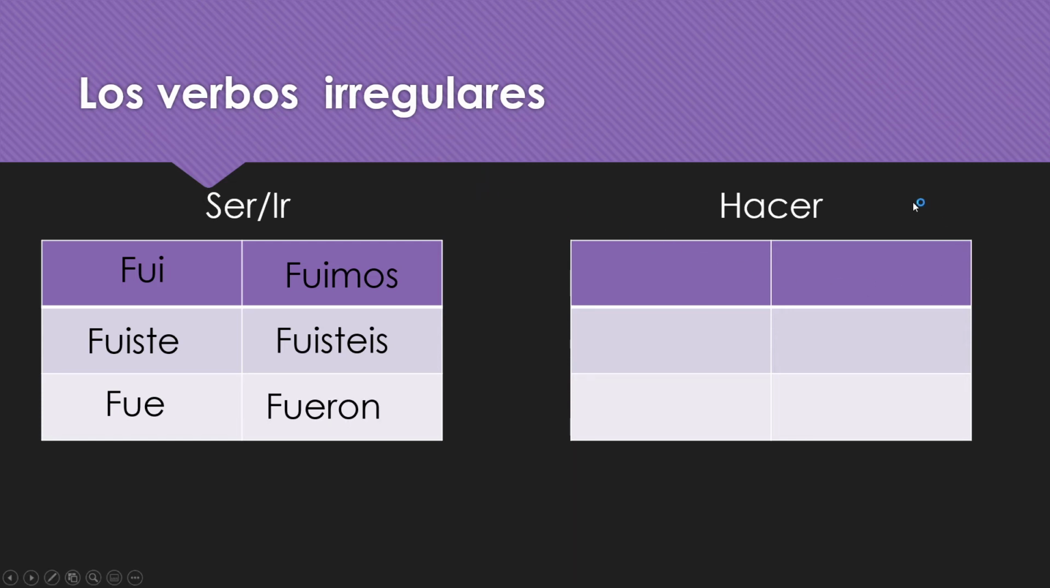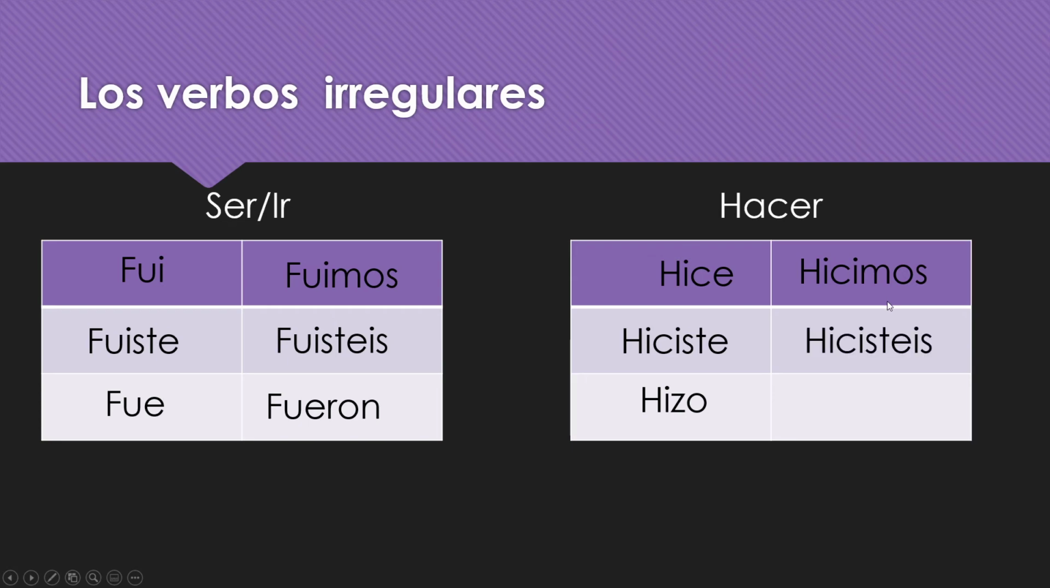All right, hacer is another irregular that we did. Hacer becomes hice, hiciste, hizo, hicimos, hicisteis, y hicieron. Okay, it's like the stem has changed to an HIC everywhere except here. And the only reason it doesn't do it here is because if you had a C there, it would change the sound of a C, and it would be hico, and that's not what we want. We want hizo. So the C changed to a Z.